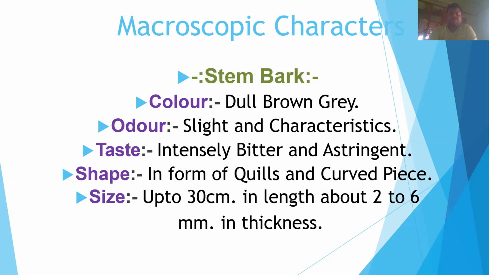The taste is intensely bitter and astringent. The shape of the stem bark is quill-like, and it also has some curved shape. The size is up to 30 cm in length and 2 to 6 mm in thickness. That is the macroscopic character of the cinchona stem bark.